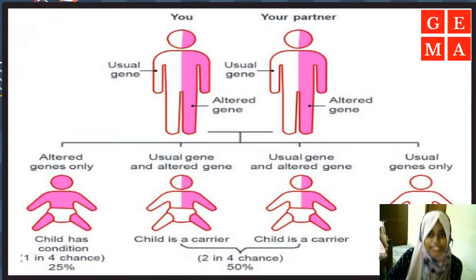If you observe this picture carefully, you can see two persons on the topmost level. Let us assume that the one on the left is the father and the one on the right is the mother. They reproduce and have 4 children. The father has an altered gene, the half shaded pink, and the other half is the normal gene.